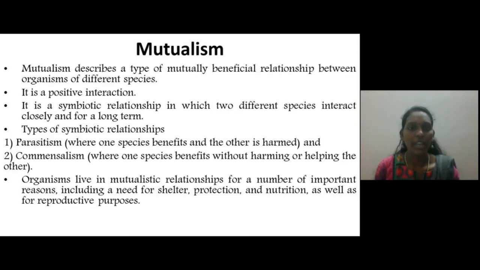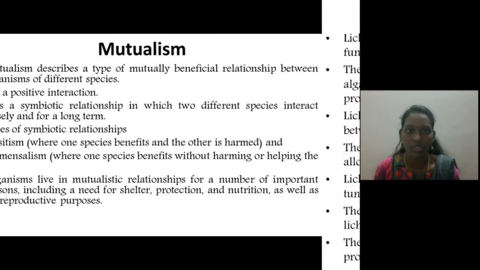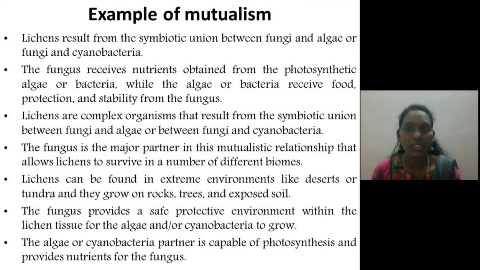The organisms which live in mutualistic relationships will have various reasons for their mutualistic relationship, which include the need for shelter, protection, nutrition, as well as reproductive purposes. So this is a short introduction about mutualism. You learned the definition of mutualism. Mutualism is a perfect example of positive interaction, and it is a process of symbiosis. Again, we'll see examples of mutualism.